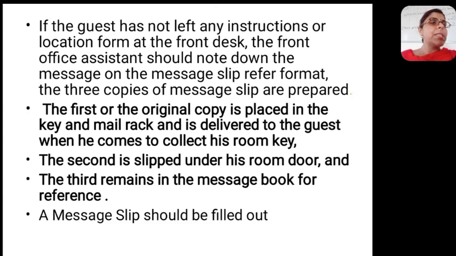Whatever the message is written in the mail and key rack, the same message is written in the second copy of the message slip. So he can get the information through the second copy also, that there was a call for you, or this is a number and he has given this message for you.